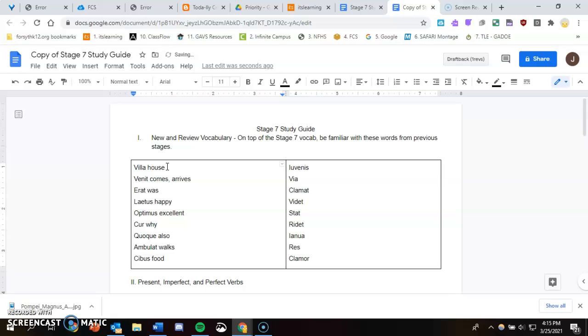Cibus is food. Iuvenis is young man. Via is street. Clamat, shouts. Videt is sees, like video. Stat is stands. Ridet is laughs. Ianua is door. Res is thing or matter. Clamor is an uproar or shouting.